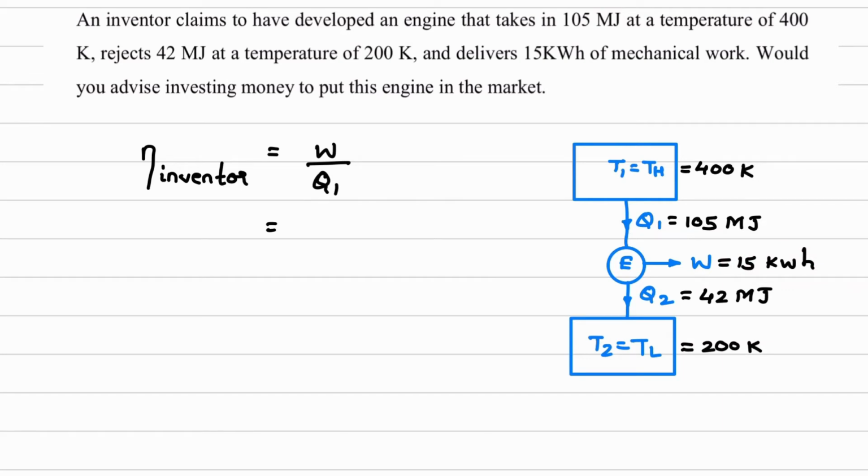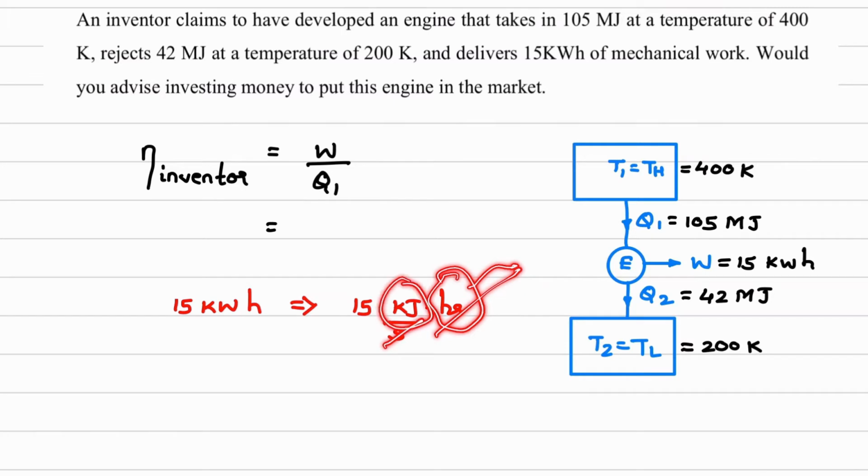We have the value as 15 kilowatt hour. Now kilowatt means what? Kilojoule per second. So this will be 15 kilojoule per second hour. Now if we convert this hour into seconds, this second in the numerator and the second in the denominator will get cancelled and we will get the unit of kilojoule.